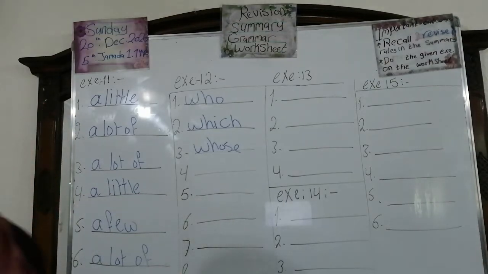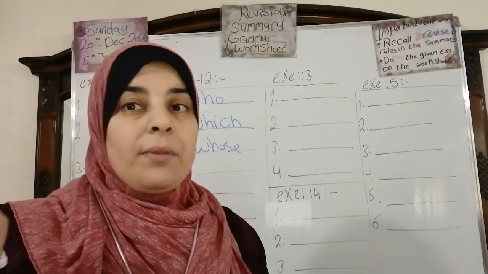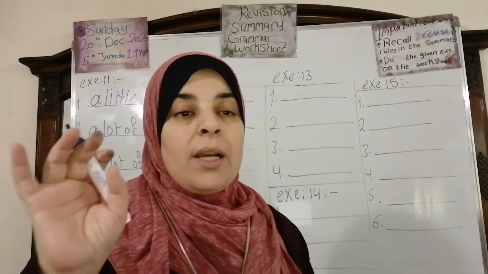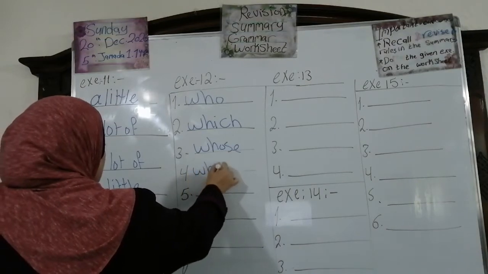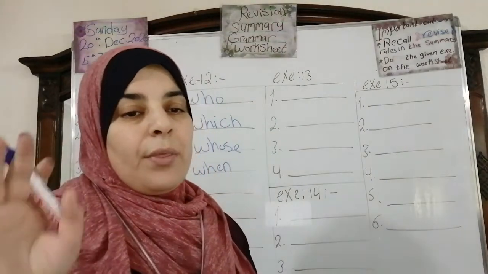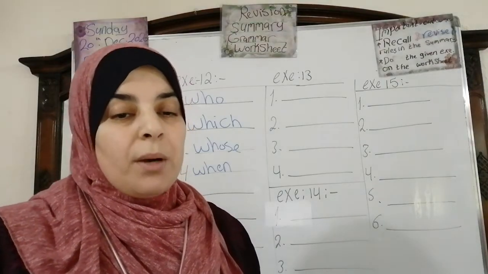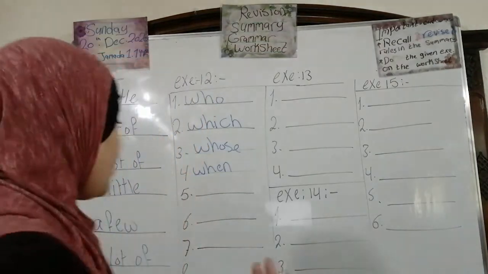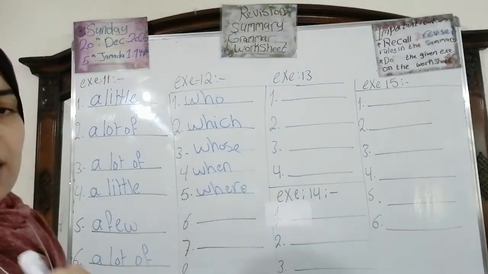Okay. Number 4, Dan says he will always remember the day when he first started school. We have the day. Which one of the previous words? Of course, it's what? When. Excellent. Number 5, that's the drawer where or which or that I keep my jewelry. What do you think? Excellent. Yes, where. Where I keep my jewelry.